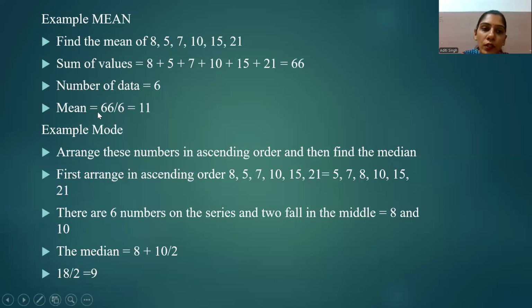So the mean value is 66 divided by 6. So the mean of this series is 11. This is how we calculate mean. This is the basic method of calculating a mean, in which we sum all the values of data and divide that sum by the total number of data.